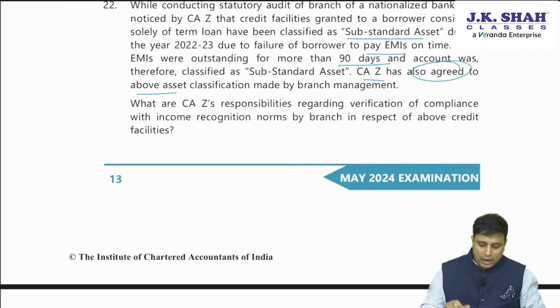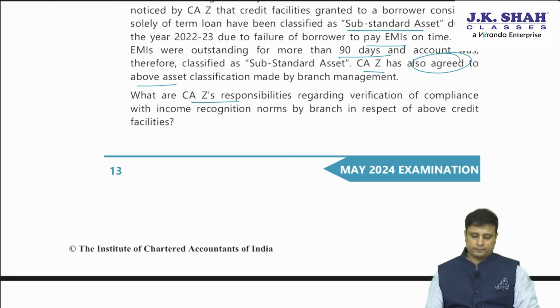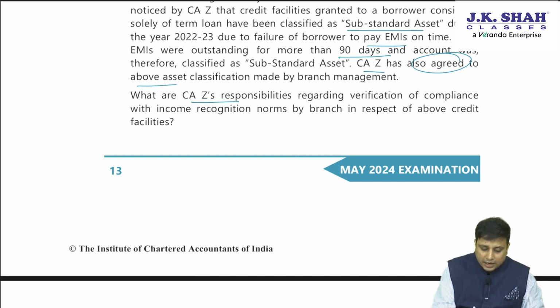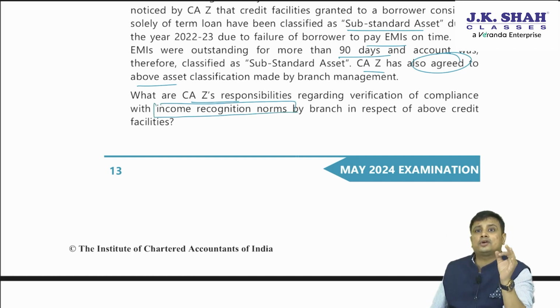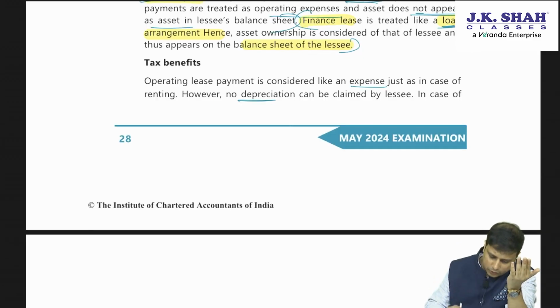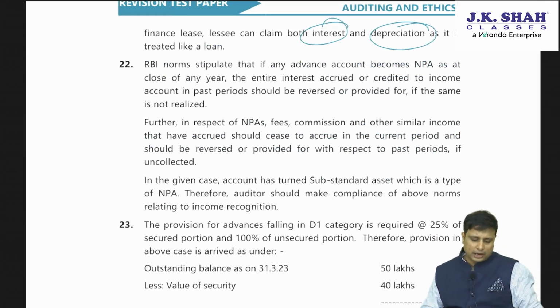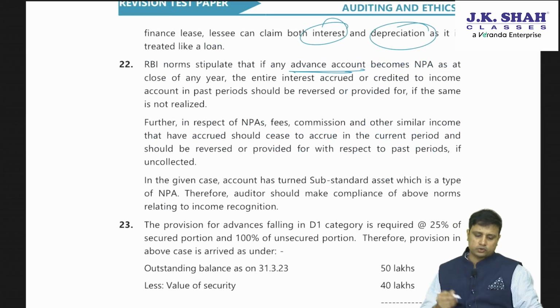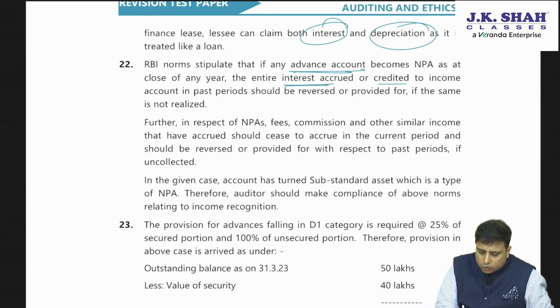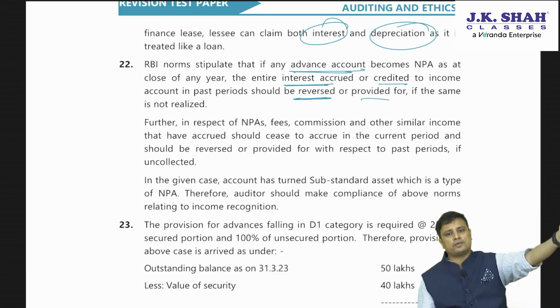So what is the question here? What is the CA's responsibility regarding the verification of compliance with income recognition norms? My friends, if you recollect our lecture, I told you income recognition is a frequently asked question. So in this case, what should be the income recognition? If we have already accrued the income, we will have to reverse the income. So here we are going to talk about reversal of income. RBI norms stipulate that if any advance account becomes NPA at the close of the year, the entire interest accrued or credited to income in the past should be reversed or provided for. So if we have accrued, we will reverse the same.